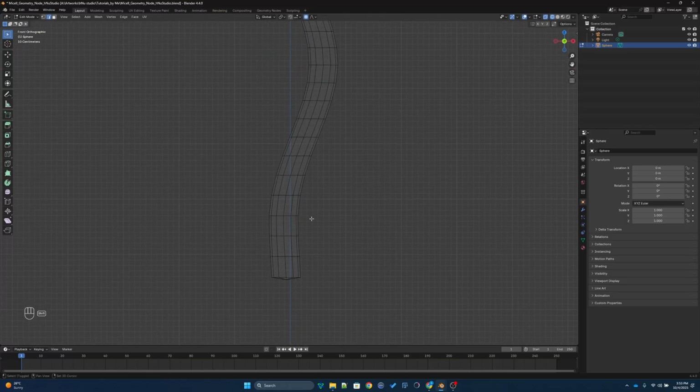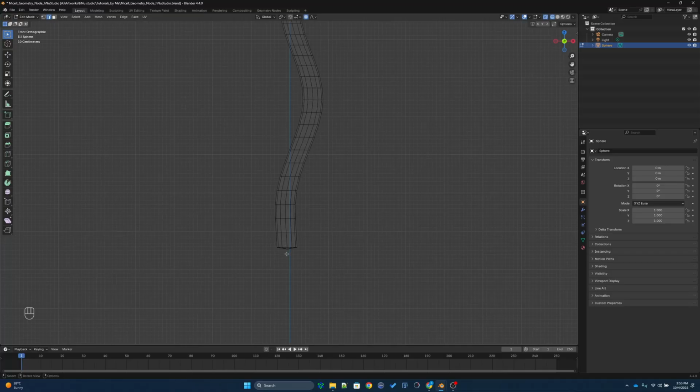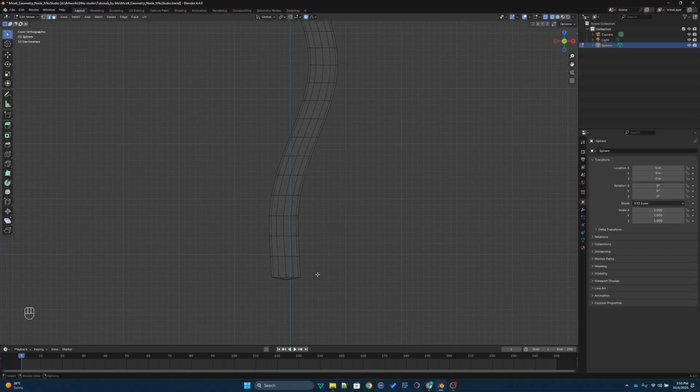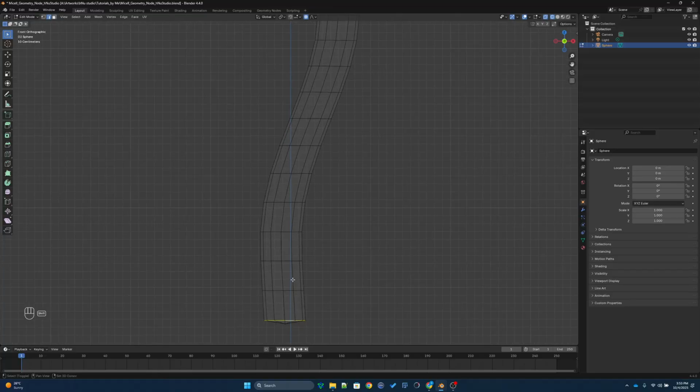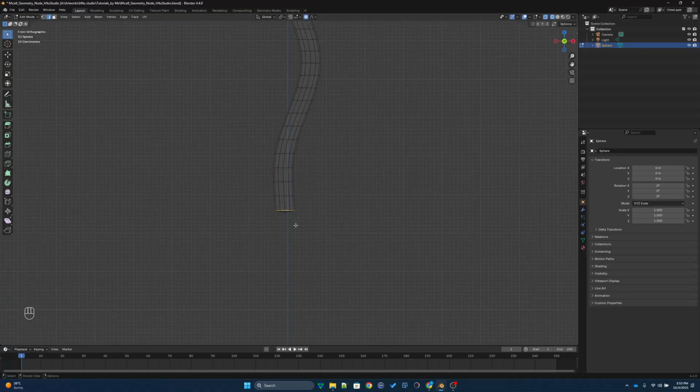To give some curvature to the end of this tail, I will select the whole ring and try to rescale. You can press Alt and click again somewhere here, and then rescale by pressing S. It will rescale smoothly because we already have proportional editing enabled.